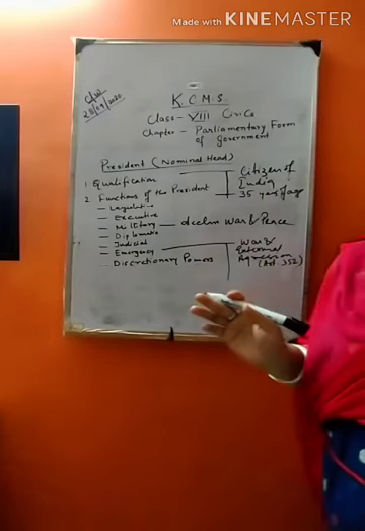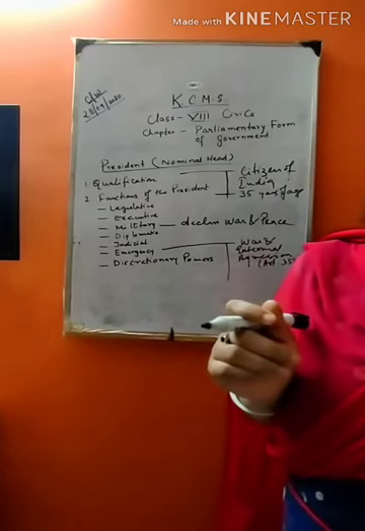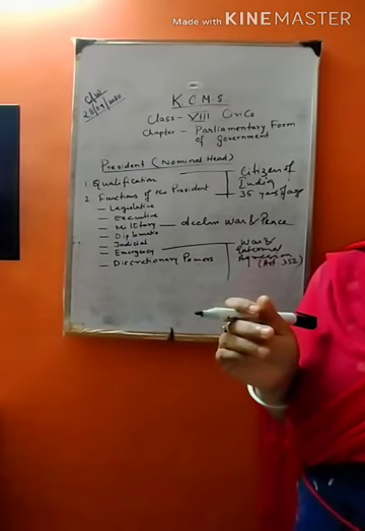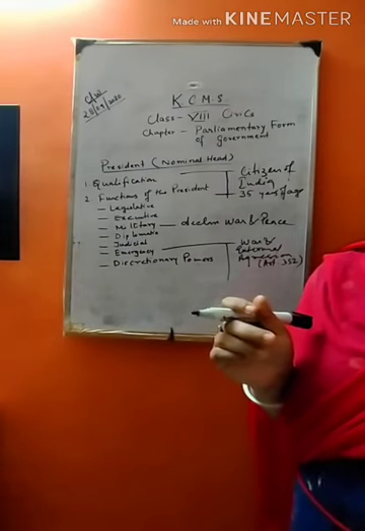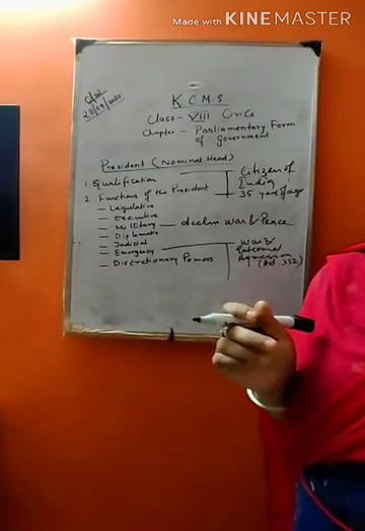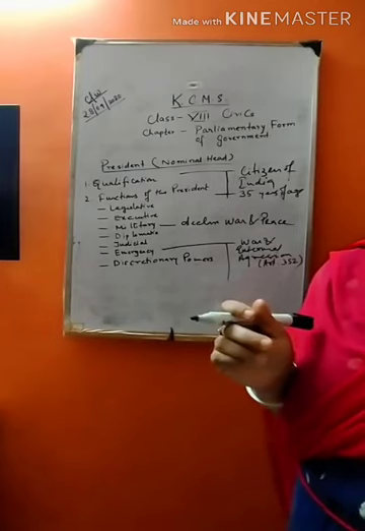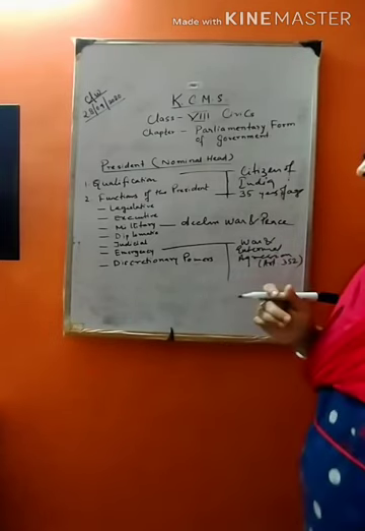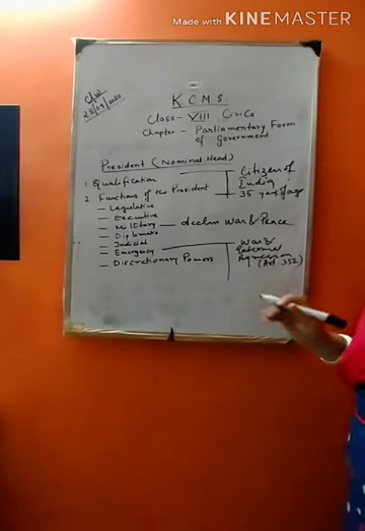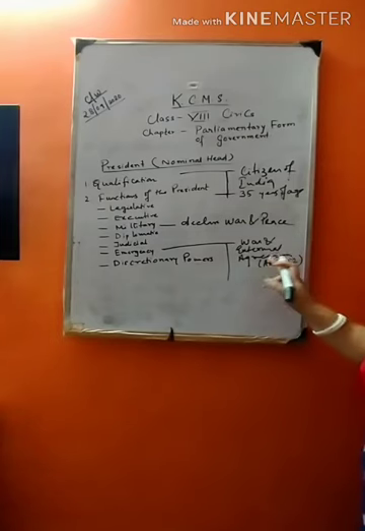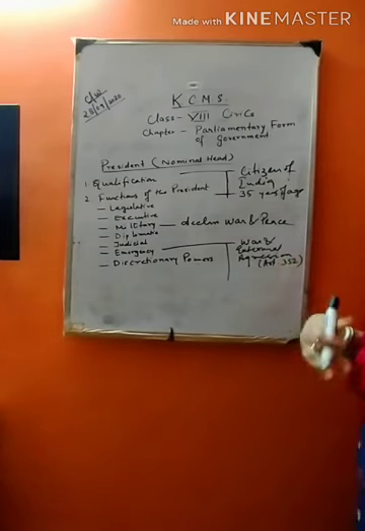Such an emergency is implemented when India or any part of India is threatened by war or external aggression or internal disturbances. So this first emergency is because of war and external aggression.